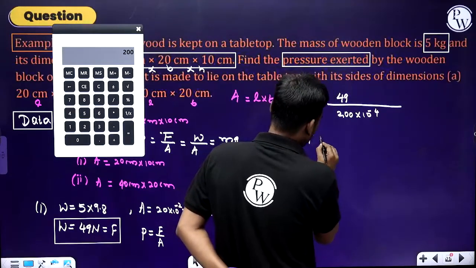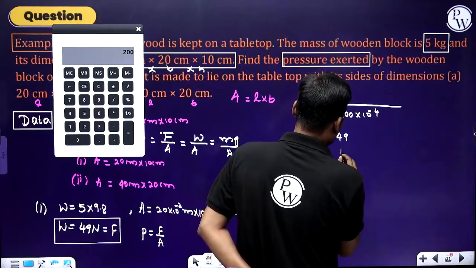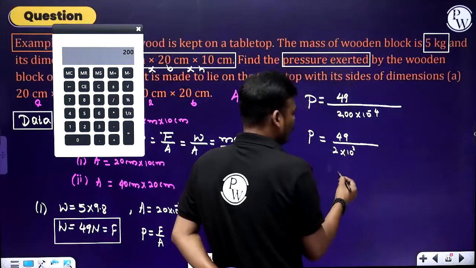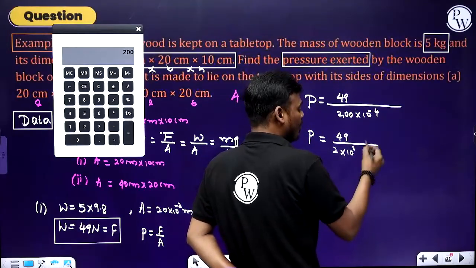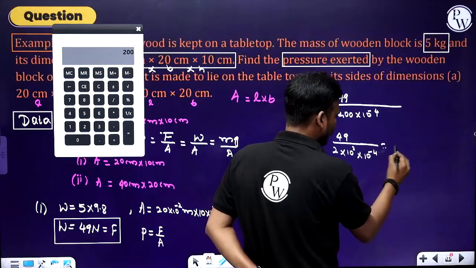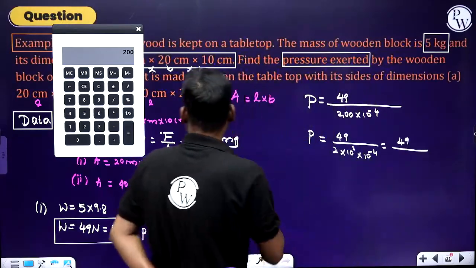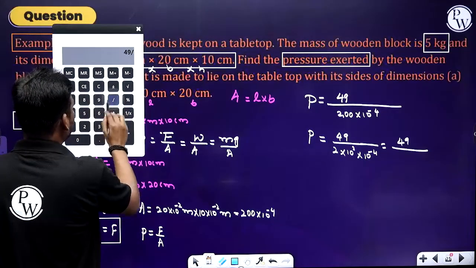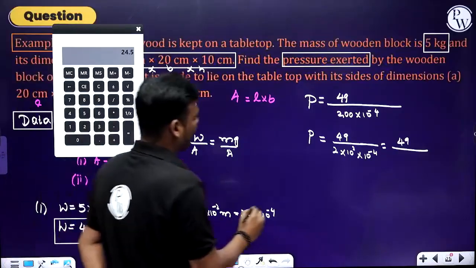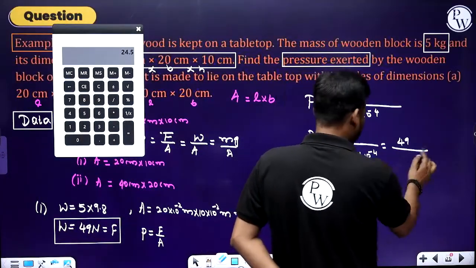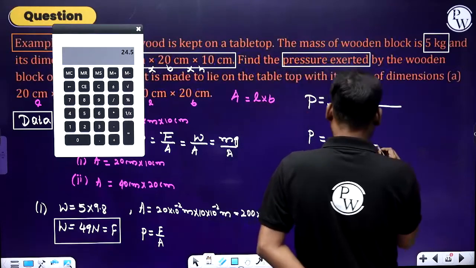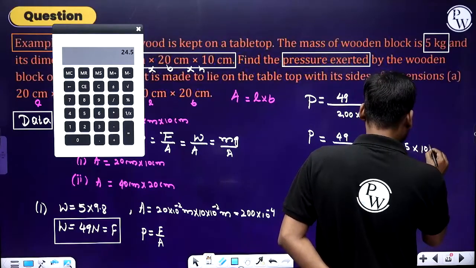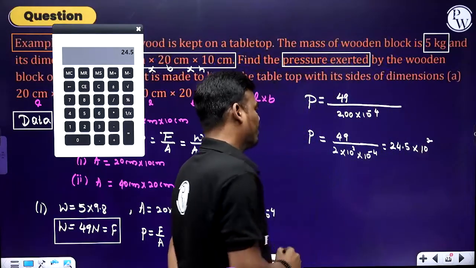So pressure is equal to 49 divided by 200 into 10 power minus 4. The 200 can be written as 2 into 10 power 2, so 49 divided by 2 into 10 power 2 into 10 power minus 4. 49 divided by 2 is 24.5, into 10 power 2.